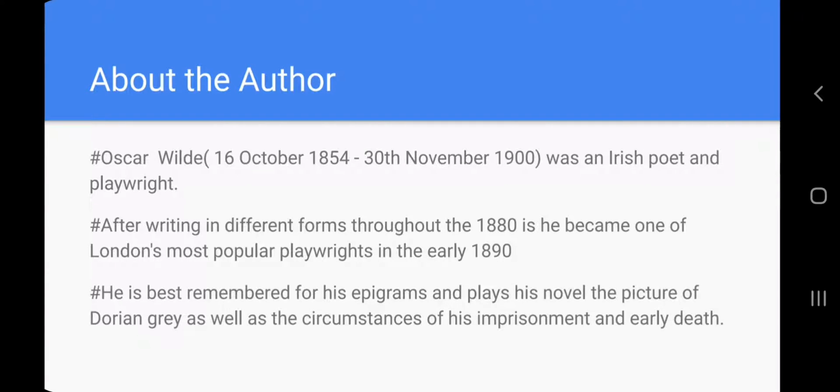After writing in different forms throughout the 1880s, he became one of London's most popular playwrights in the early 1890s. He is best remembered for his epigrams and plays, his novel The Picture of Dorian Gray, as well as the circumstances of his imprisonment and early death.